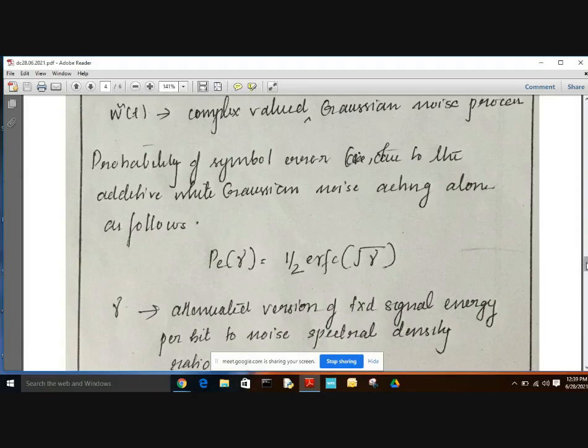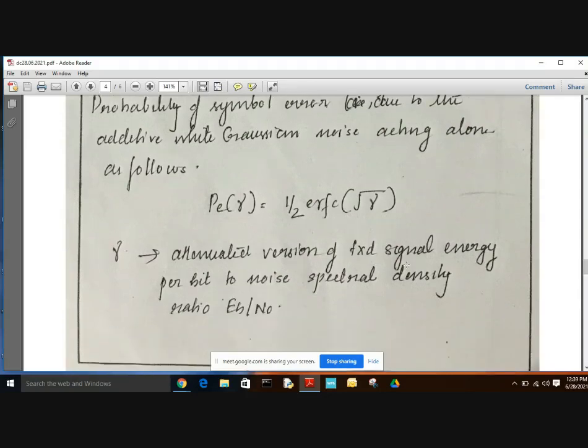Here gamma is nothing but the attenuated version of the transmitted signal energy per bit to noise spectral density ratio. That is, gamma is equal to Eb by N0, where Eb is the attenuated version of the transmitted signal energy per bit and N0 is the noise spectral density.